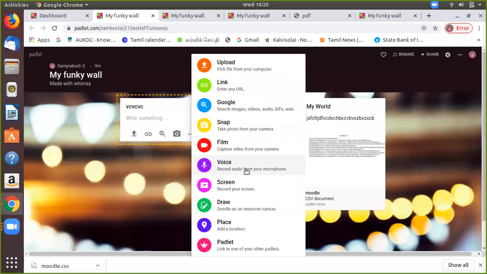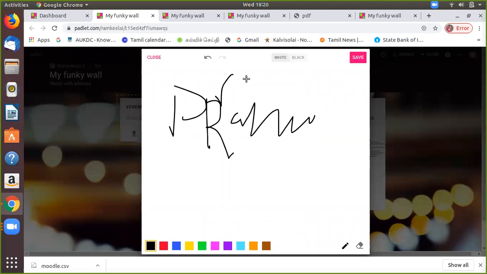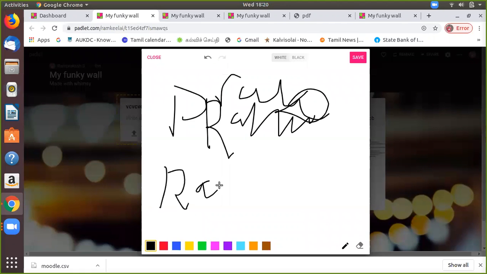You can do voice sharing, screen sharing, and drawing. You can draw the content, write something else, share it, upload it. So any type of content we can do in the Padlet.